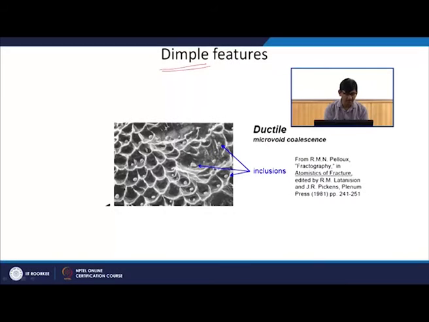So, now because of this microvoid formation and coalescence, the typical fracture feature which you see in ductile material is called dimples. These are individual dimples, and you can also see that there is a precipitate sitting within these dimples. That means the microvoid might have nucleated there, then it was growing.